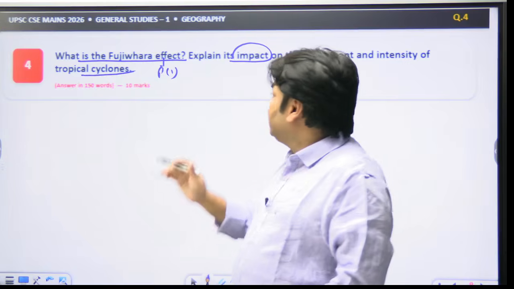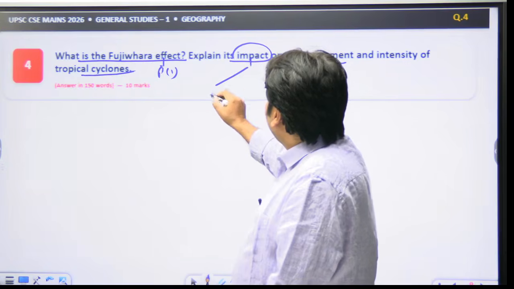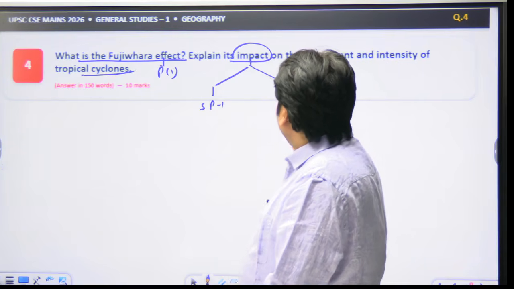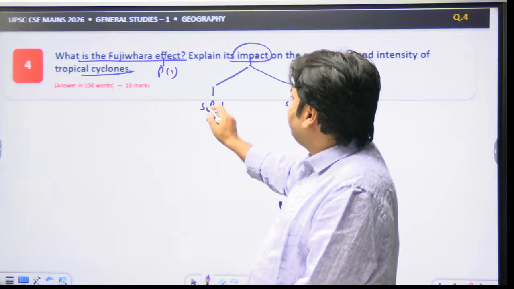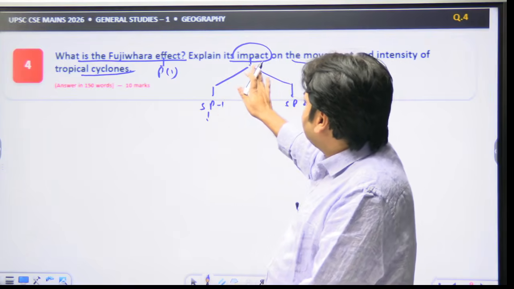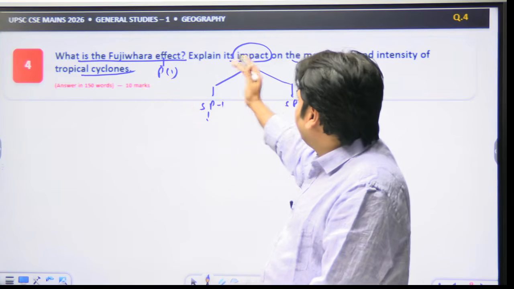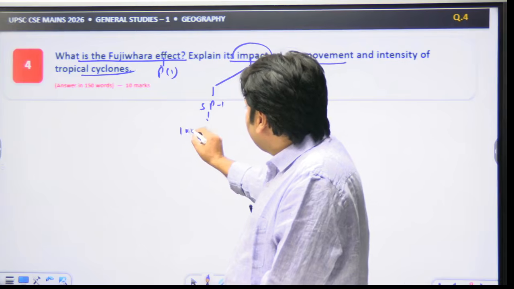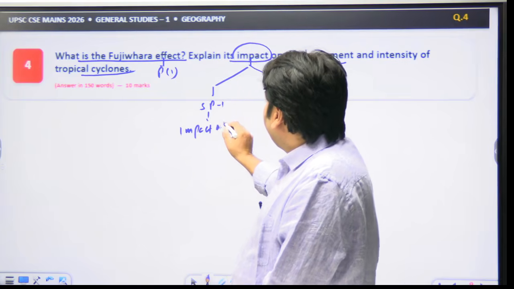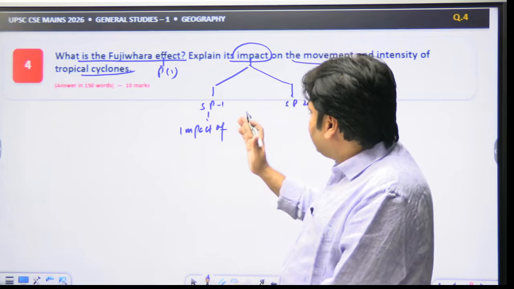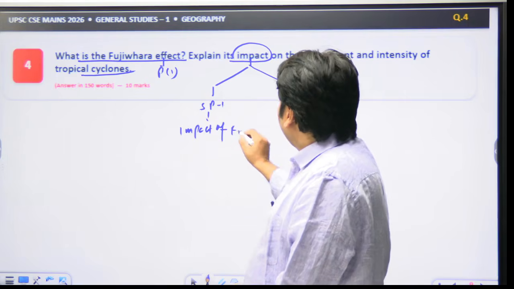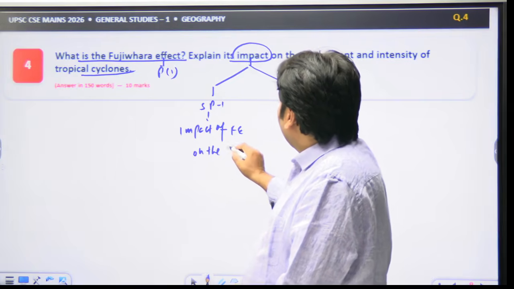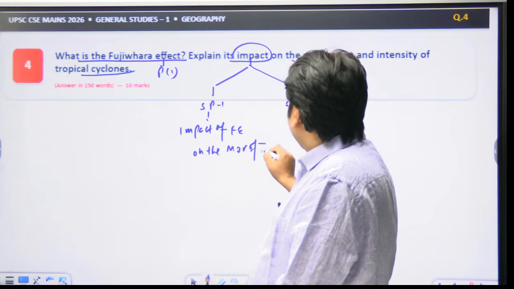It means that the second part has 2 subparts. So in subpart 1 you will have to discuss the impact of Fujiwara effect on the movement of tropical cyclones. So this is one part, that we have to explain the impact of Fujiwara effect on the movement of tropical cyclones.